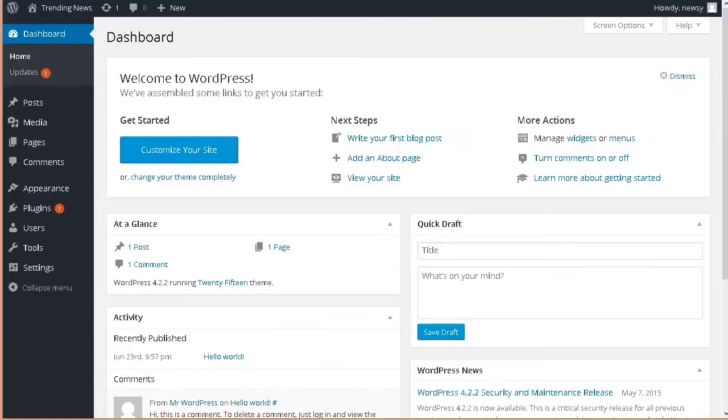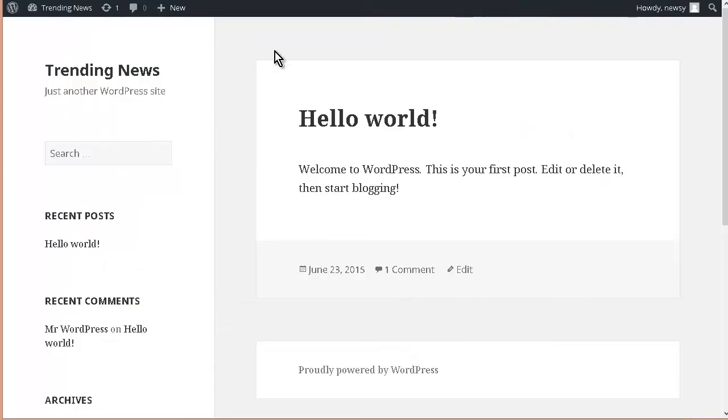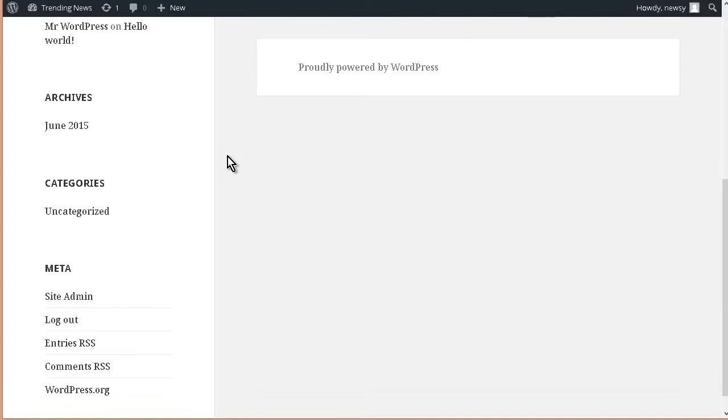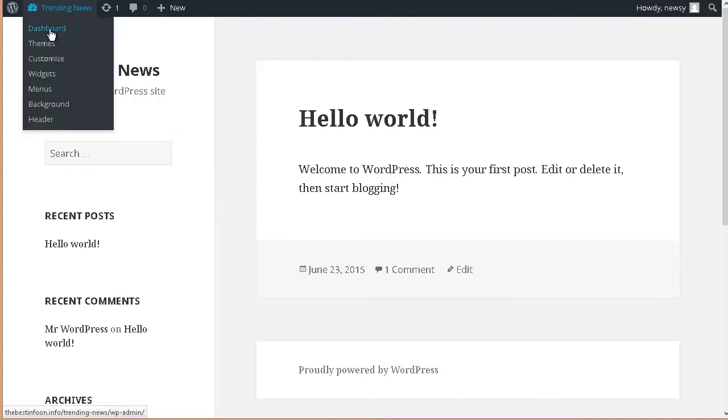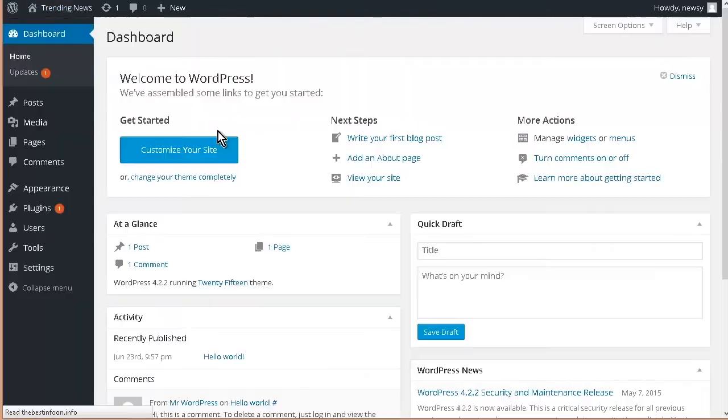Now that we've installed WordPress, what we need to do is do our initial setup of our site. If we were to look at this right now, go to visit site, this is what it looks like. So we're going to want to improve the design a bit. And then, of course, we need to get things looking the way we want as far as stuff on the left sidebar here. Now, you're free to use any WordPress theme that you want, but I'm just going to go with the default theme here.